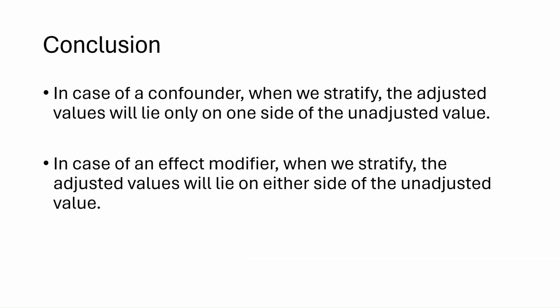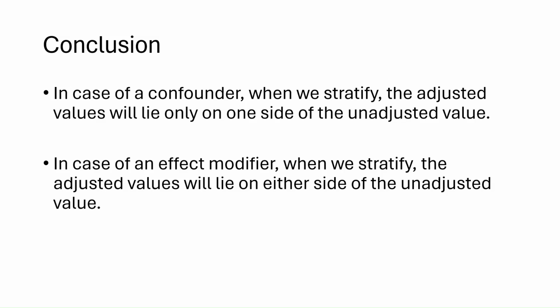In conclusion, we can say that, in case of a confounder, when we stratify, the adjusted values will lie only on one side of the unadjusted value. In case of an effect modifier, when we stratify, the adjusted values will lie on either side of the unadjusted value.